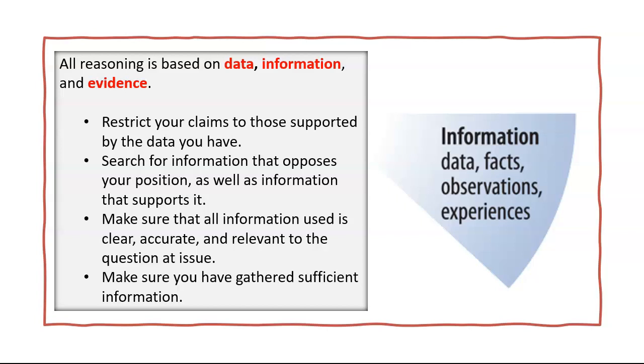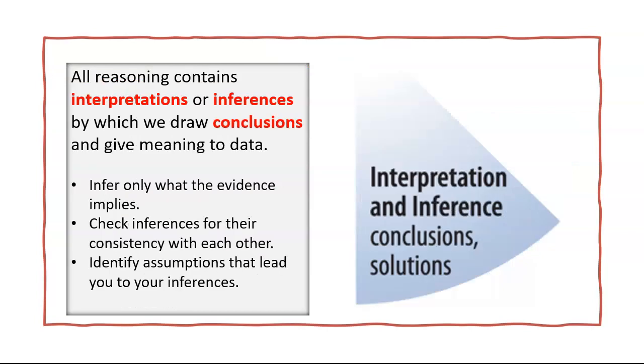Check to see what you think you know is true, and then see how that leads you to want to know other information. An inference is a conclusion we come to by analyzing information. It is inductive reasoning, looking at facts and then making a conclusion from those facts. An interpretation is an inference from a specific point of view. Two people might have the same facts, but with different points of view, they may each come to a different solution to the problem. Conclusions make sense of the data. They're the unifying ideas of the research. In a conclusion, we find a solution to the question at issue. We have it figured out.